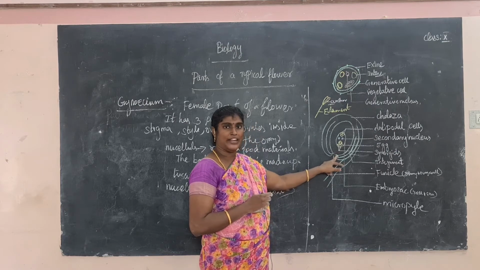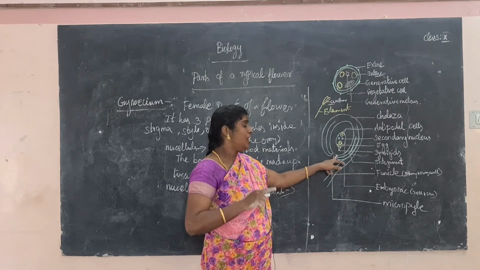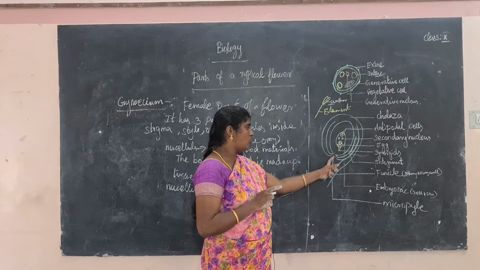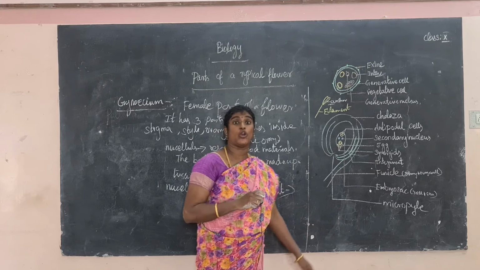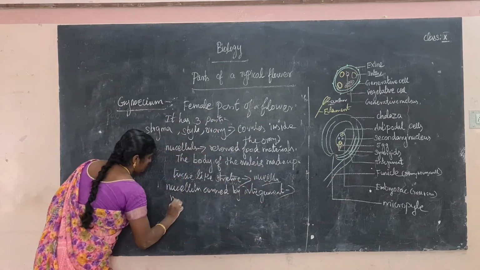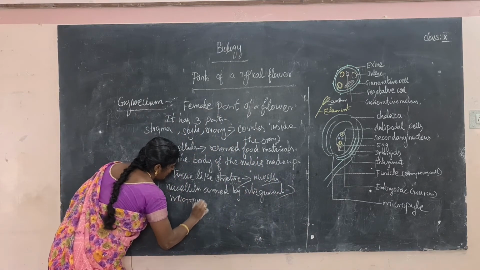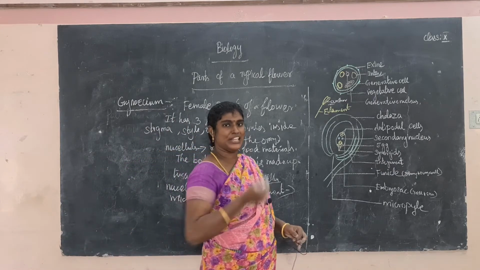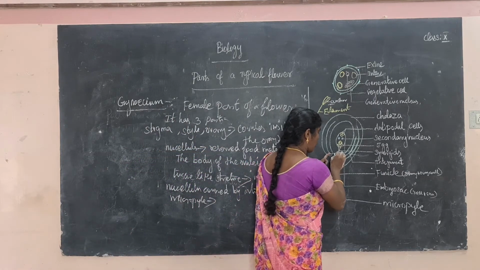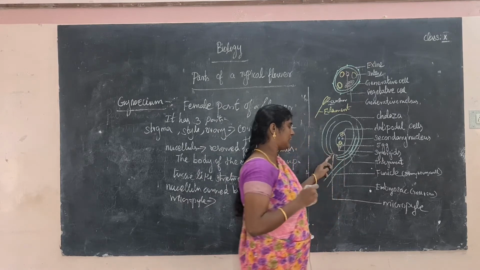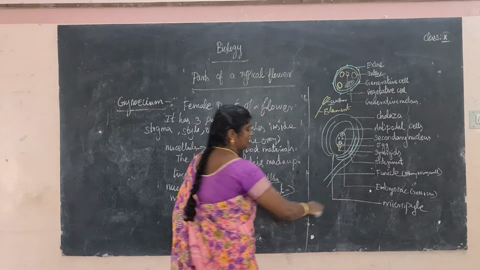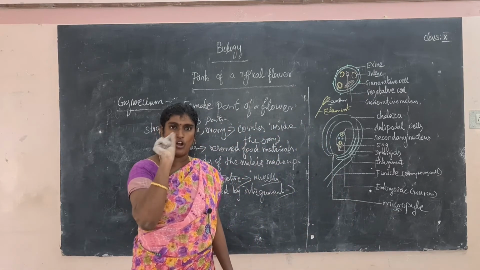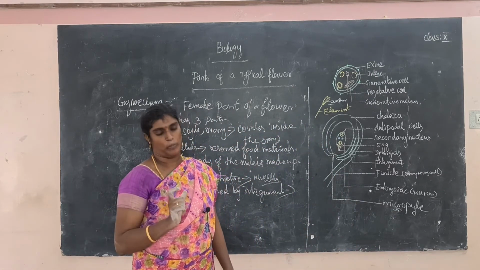The integument is the outer protective layer; at that place it is absent, and the small hole present is called the micropyle. In any section you can easily observe the micropyle, a very small hole.